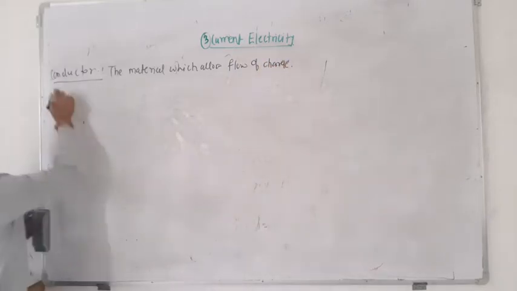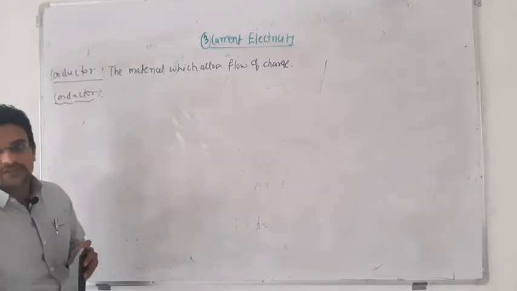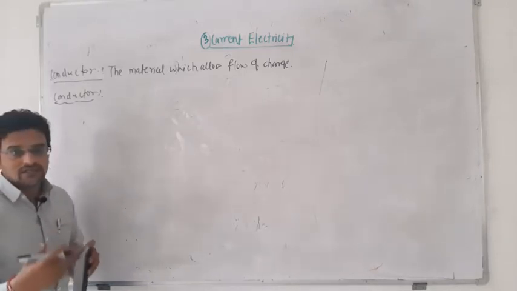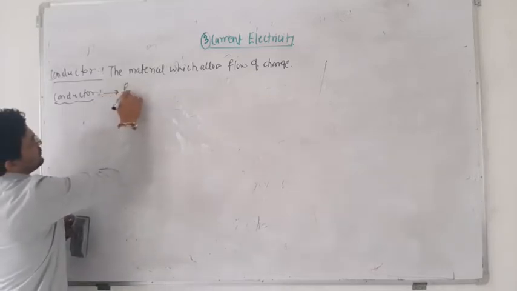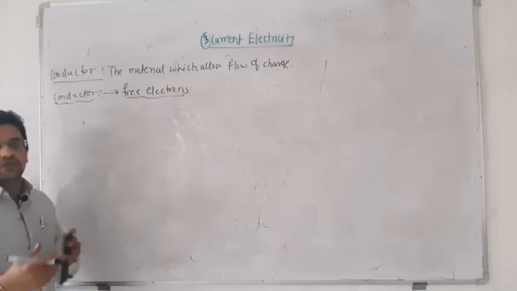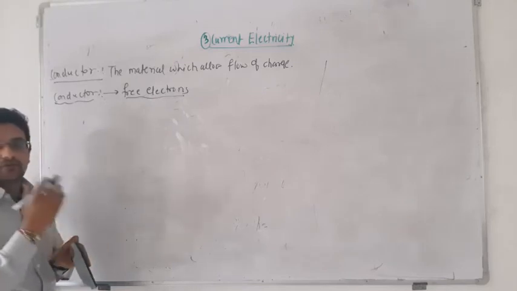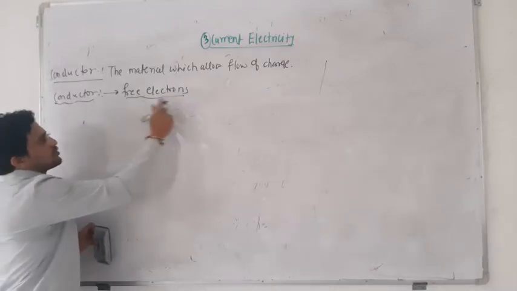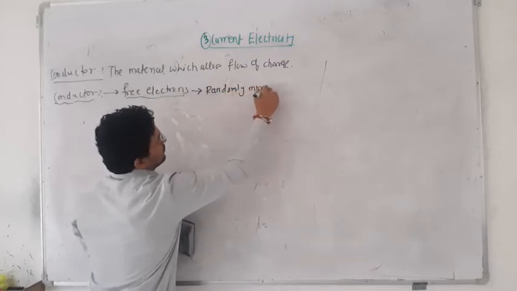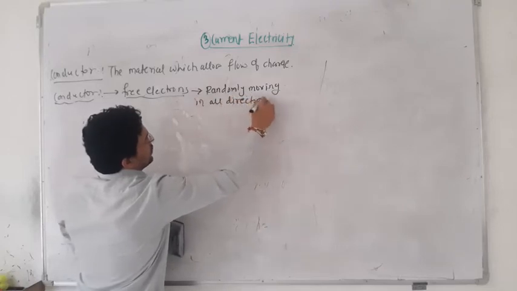If you take any metal or any alloy which conducts the electricity, there are some free electrons inside that material. If you take copper wire or aluminum wire, the free electrons will conduct the electricity from one point to another point. These free electrons are randomly moving in all possible directions.